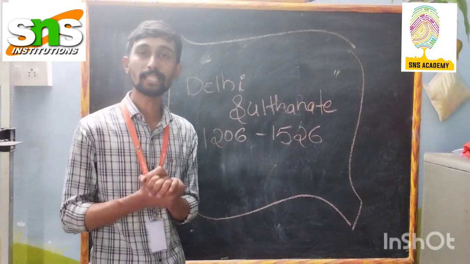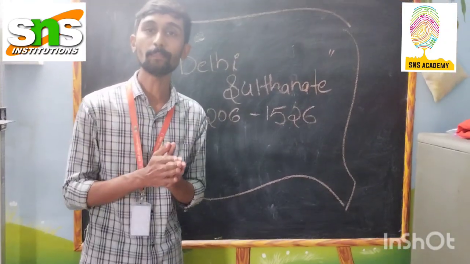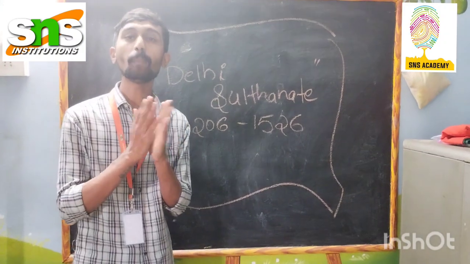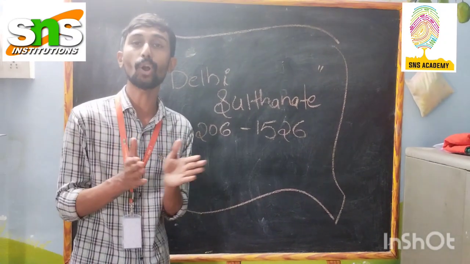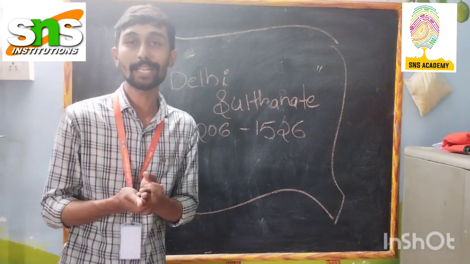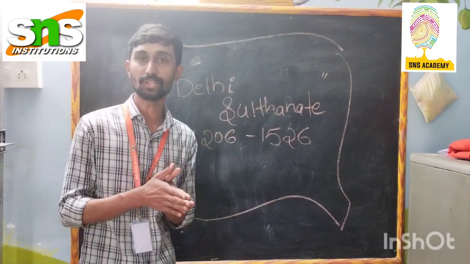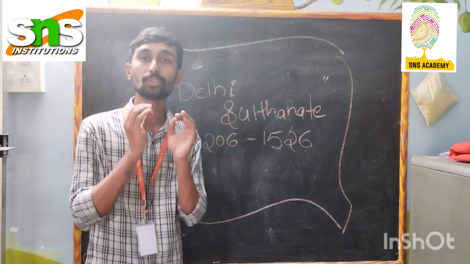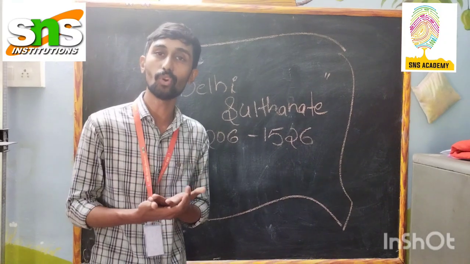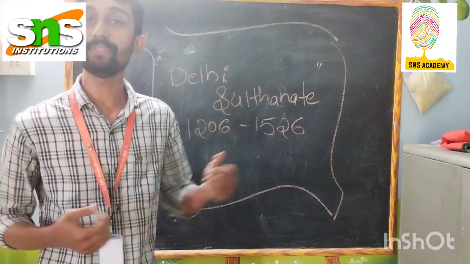The third important dynasty is commonly called the Tughlaq dynasty. Ghiyasuddin Tughlaq was the founder of that dynasty, and Muhammad bin Tughlaq was the major, important and powerful ruler in the Tughlaq dynasty. The Tughlaq dynasty also contributed many things to the people and to history. The Tughlaq dynasty played a crucial role in the history of the medieval period.